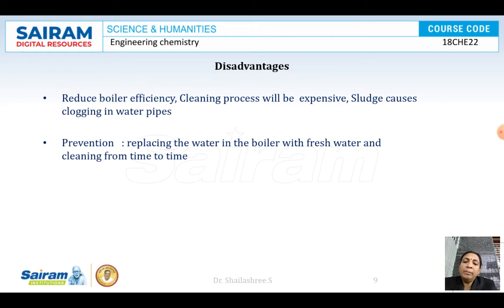Okay, how to prevent scale means by replacing the water which is present in the boiler with fresh water. Even in the case of scale formation, the disadvantages are that the cleaning expenses will become very high, and you also need to supply more heat to produce hot water, because being a very bad conductor of heat and electricity, the scale will not allow the heat to pass to the water. So a large amount of heat has to be supplied to heat the water.